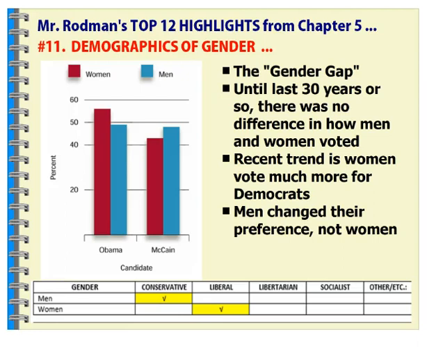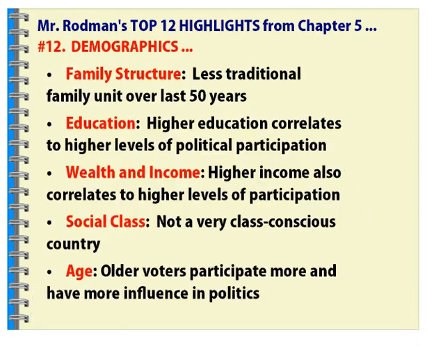Demographics of gender, the gender gap. Men tend to vote more conservatively, women more liberally, and until the last 30 years there really wasn't a difference in this. This has really created what we call a gender gap between the parties. We saw that women came out to vote more for Hillary Clinton, obviously with gender being a factor. But the gender gap means they tend to vote more for Democrats, and they did for President Obama. Women tended to vote more for President Obama than men did, with men voting more conservatively for Mitt Romney and John McCain in the 2012 and 2008 elections, respectively.